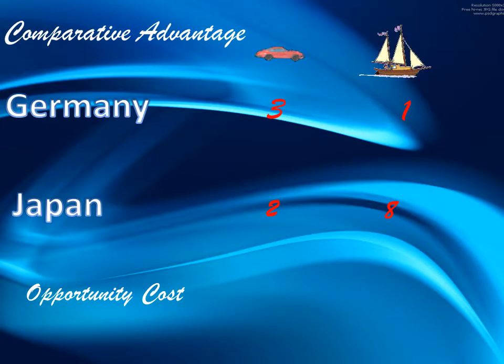In Japan, to find the cost per unit, we need to divide the number of sailboats by 8 and the number of cars by 8. So for every sailboat, Japan only needs to give up 1/4 of a car. The opportunity cost in producing a sailboat is lower in Japan. Therefore, we can state that Japan has the comparative advantage in sailboat production.